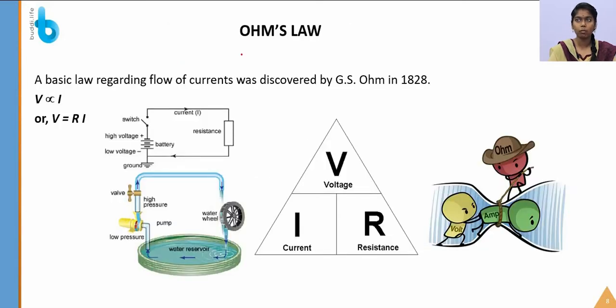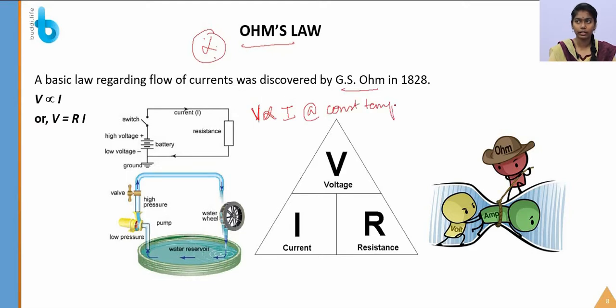So let's see what Ohm's law is. Ohm's law is a very basic law for all current electricity. Ohm's law was discovered by G.S. Ohm in 1828. What he said is that the potential difference is directly proportional to the current, at constant temperature.